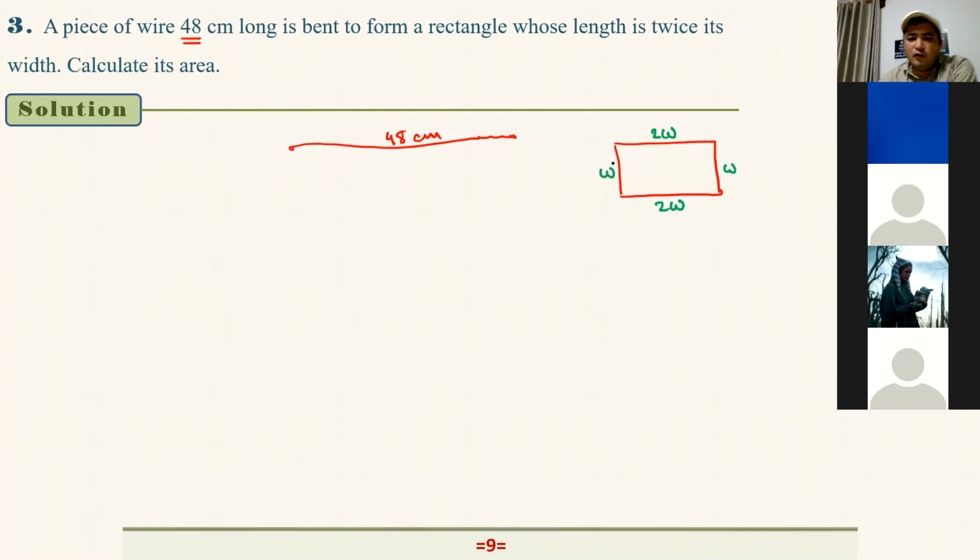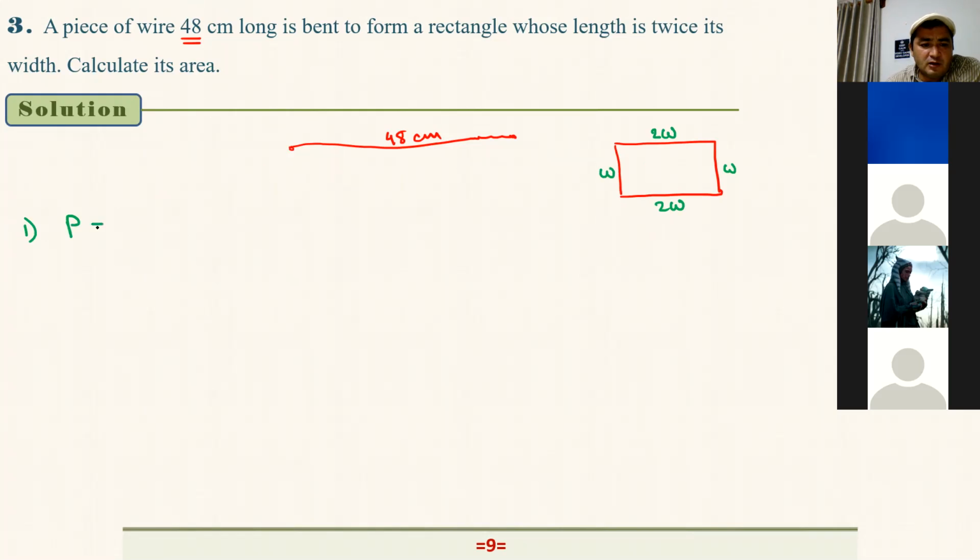Now from here, it says calculate its area. To calculate its area, we need to know the value of W, otherwise we cannot calculate its area. So number one, let's find the value of W. How can we find this? Since this perimeter is given, because we are just using this piece of wire to make this rectangle.